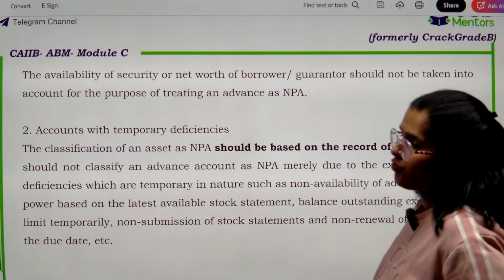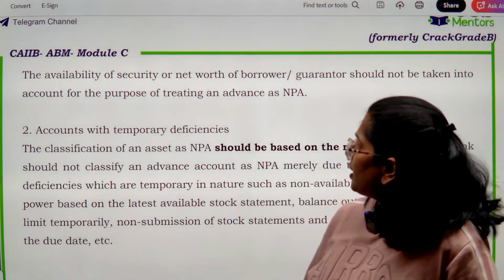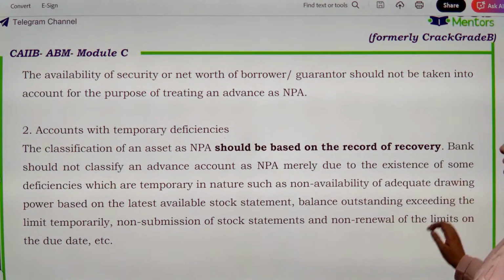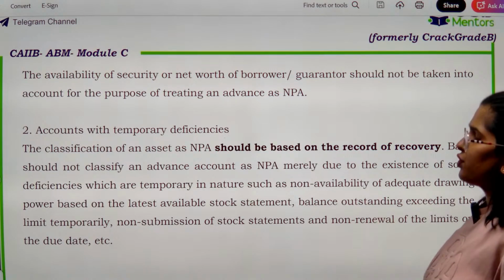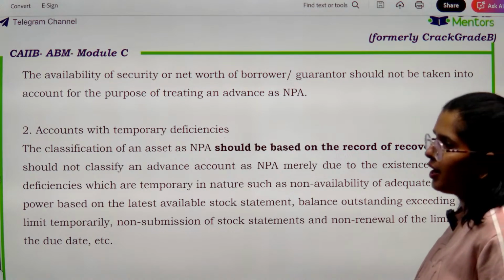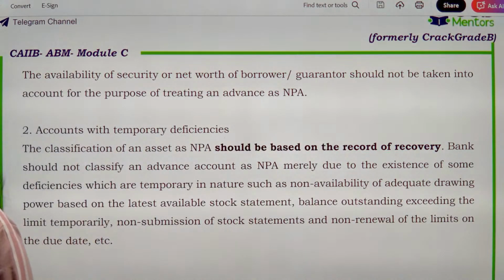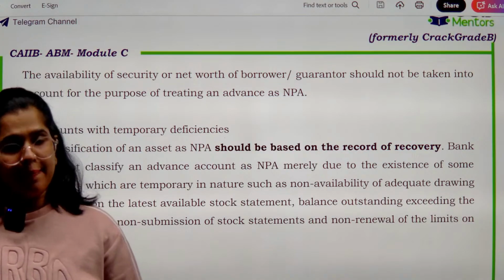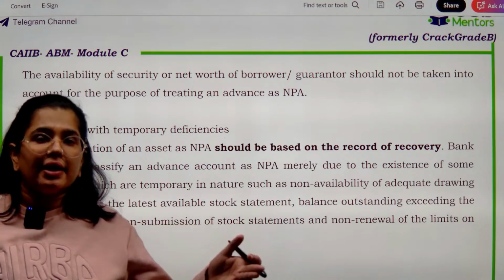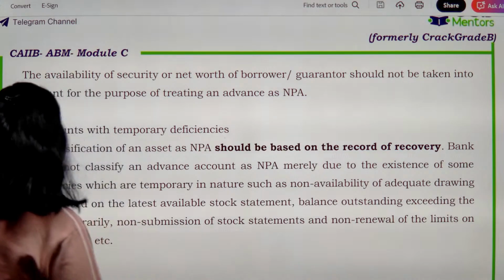This is on the basis of your record of recovery, right? Now, accounts with temporary deficiencies like non-availability of adequate drawing power, balance outstanding exceeding the limit temporarily, non-submission of stock statements, etc. In all these situations, always remember that your asset will not be declared as NPA, it will remain in the standard category. हम इसको standard category में ही रखेंगे.